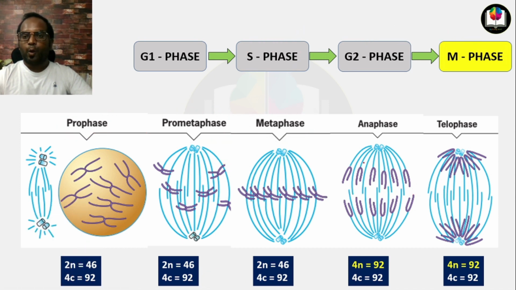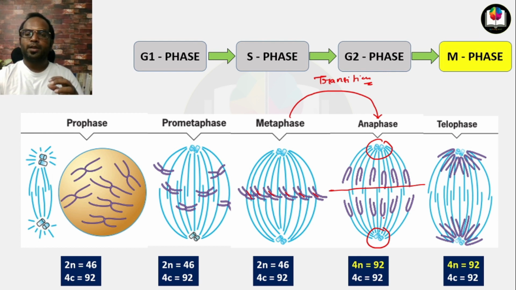Now when the cell enters into anaphase, an important transition is performed by the cell. The chromatids are separated from each other. Half of the chromosomes start moving toward one pole, and half start moving toward the other pole, toward opposite poles.